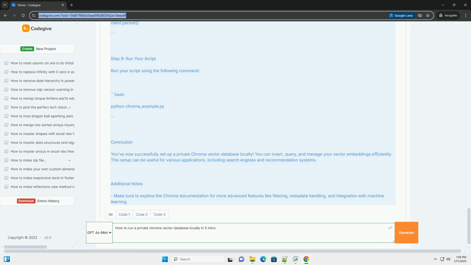Step 8. Persist the database. If you want to persist the database, you can call the following command before exiting the program. Step 9. Run your script. Run your script using the following command.